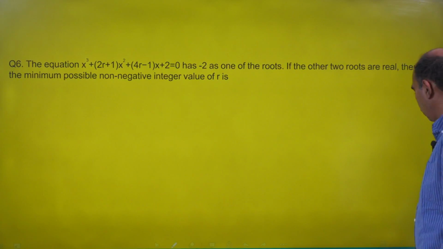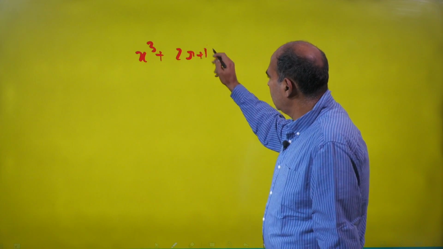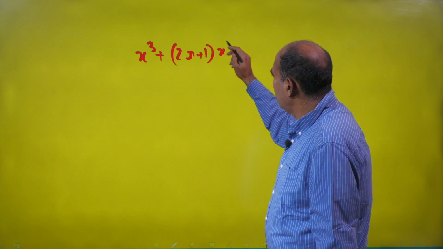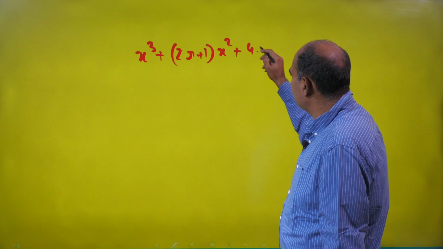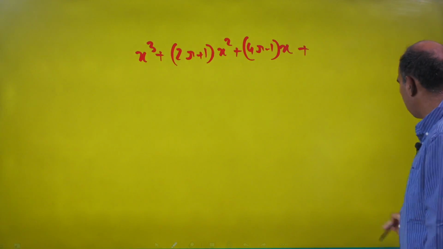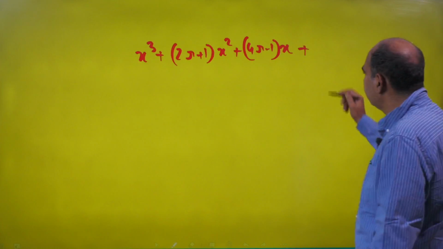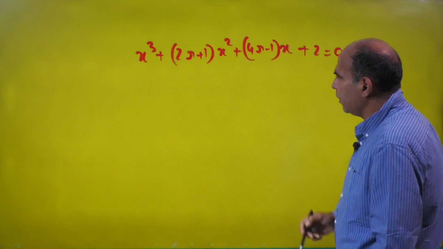So I've got this expression x cube plus (2r plus 1) x square plus (4r minus 1) x plus 2 equals 0. This is the equation given to me.